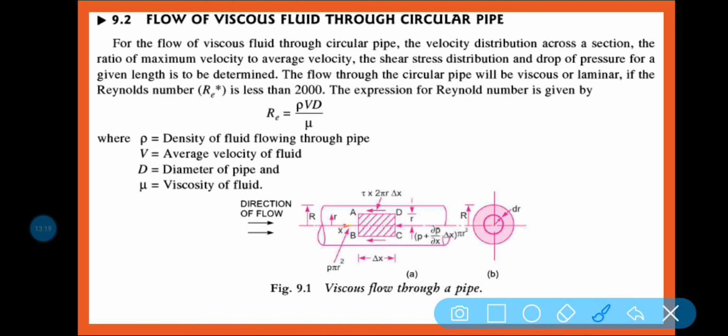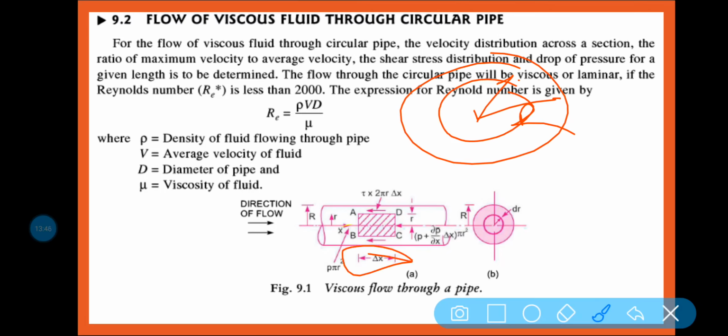And A, B, C, D, you can see this is the phase. Now the radius of the pipe is your R, and a small radius is taken, small r. So what happened? This is a pipe, this is your radius R, and small r is taken, and here one strip is taken up to the distance delta x.